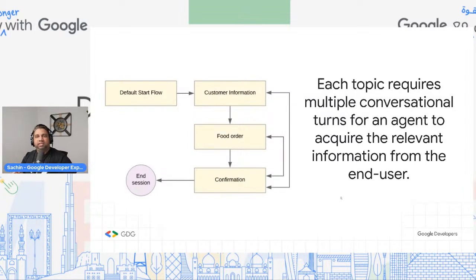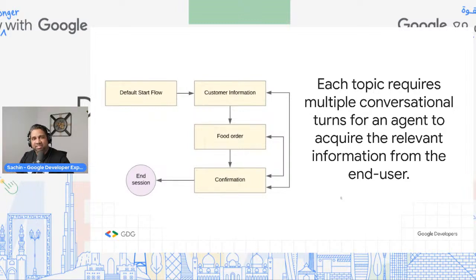So if you look at it, each conversation or topic will have its own separate flow, right? The reason why I'm using the term flow is that each flow will have its own set of things that it needs to do.